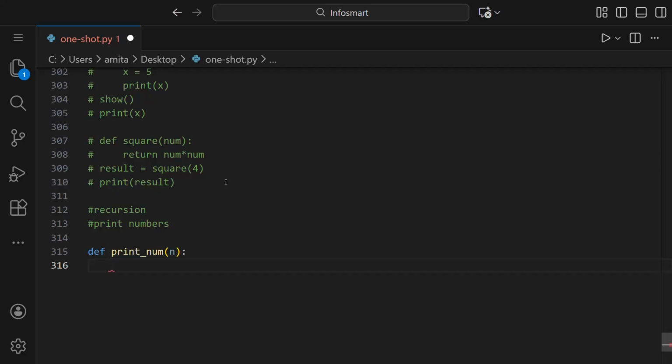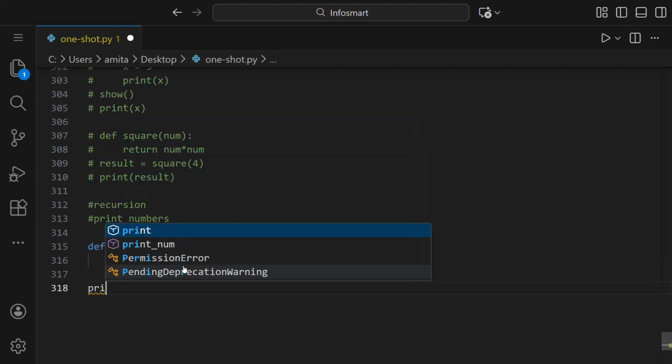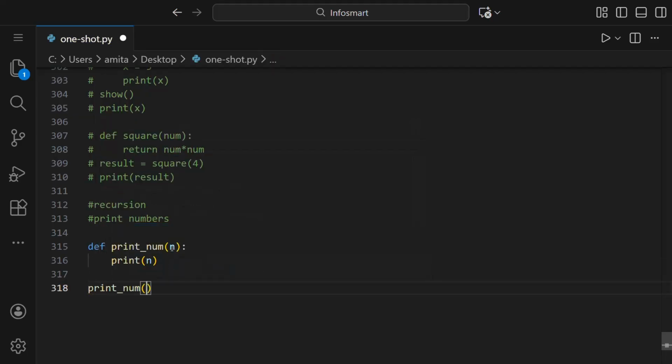Before writing the base condition, let us just understand. First we'll print n. And what is n here? We'll call this function and say 5 is the value. So I'll call this function giving n the value 5. So here 5 will be printed.